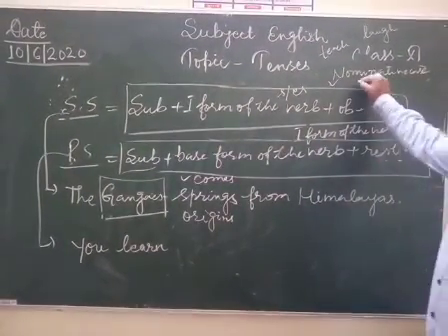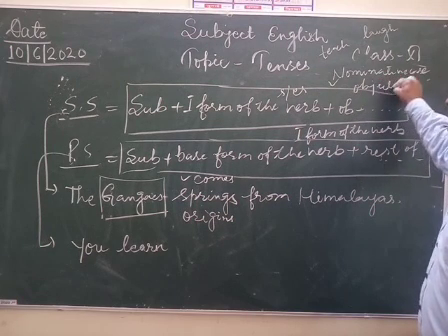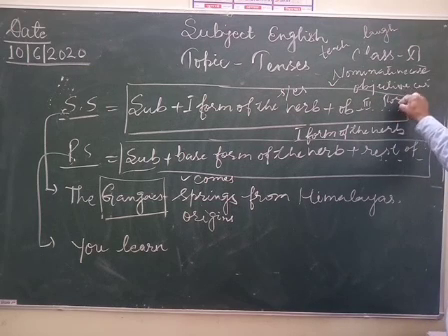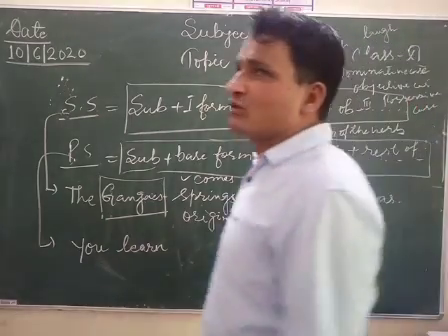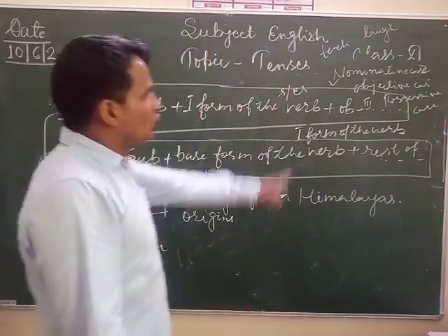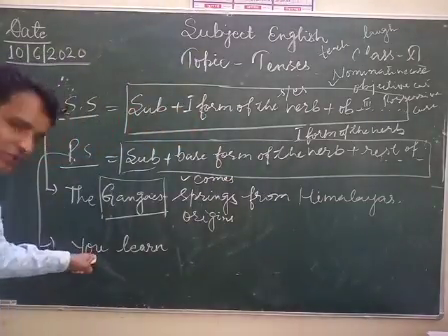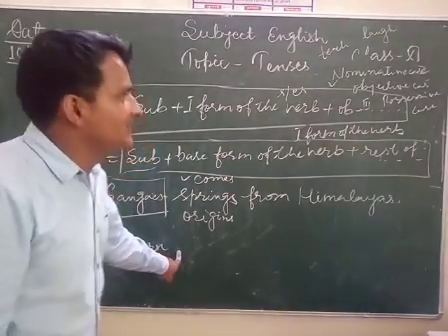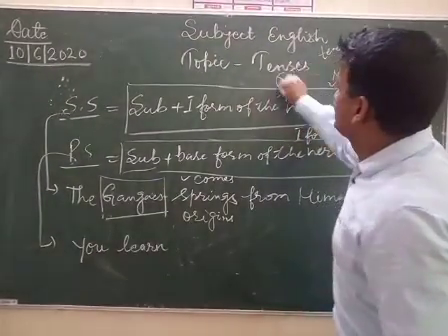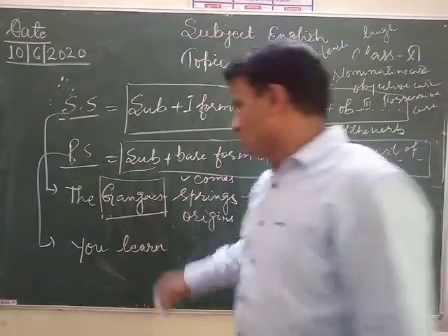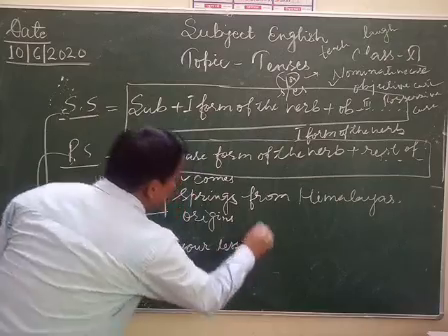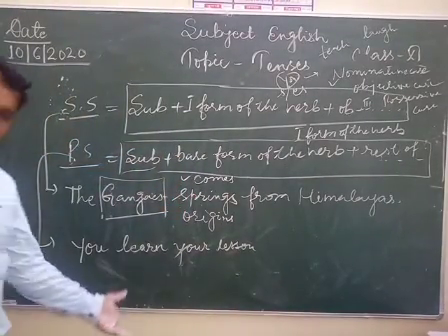After that, objective case. And third is possessive case. So my dear students, you have to good knowledge about the case of noun, nominative case. If here is subject you, your verb plural verb learn, so you have to mention here you, subject you का possessive case होता है your. You learn your lesson. You learn your lesson. That is complete sentence.